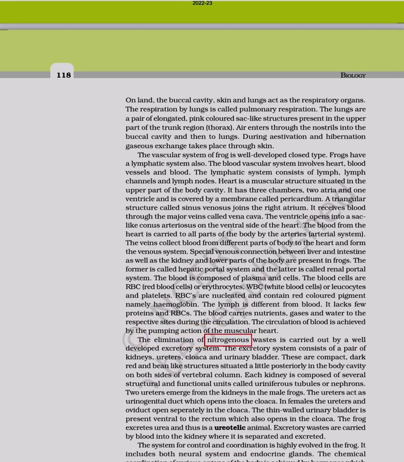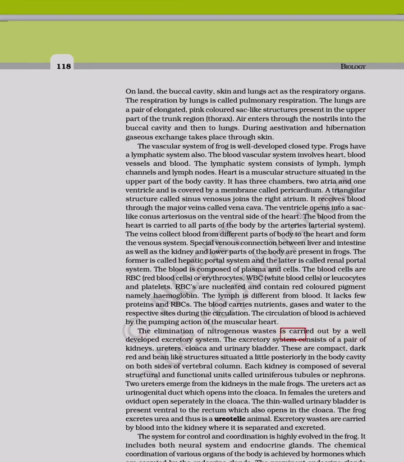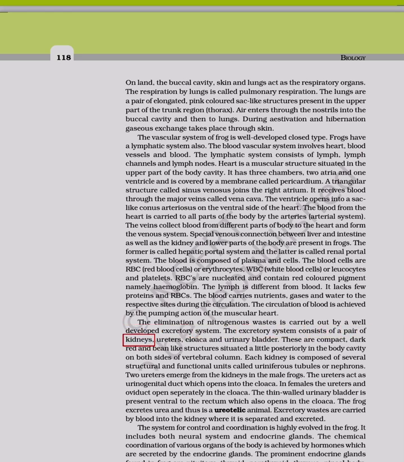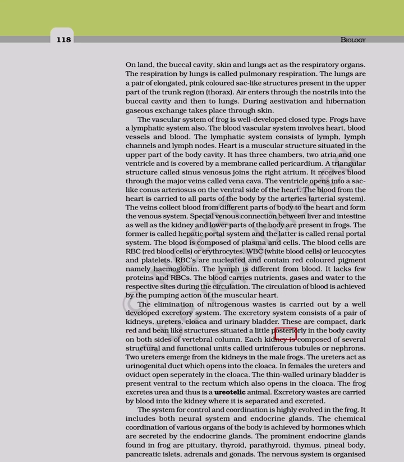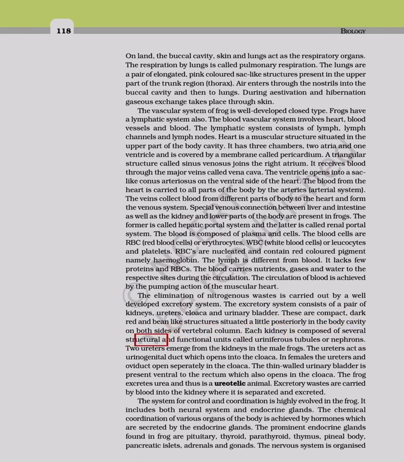The elimination of nitrogenous wastes is carried out by a well-developed excretory system. The excretory system consists of a pair of kidneys, ureters, cloaca and urinary bladder. These are compact, dark red and bean-like structures situated a little posteriorly in the body cavity on both sides of the vertebral column. Each kidney is composed of several structural and functional units called uriniferous tubules or nephrons.